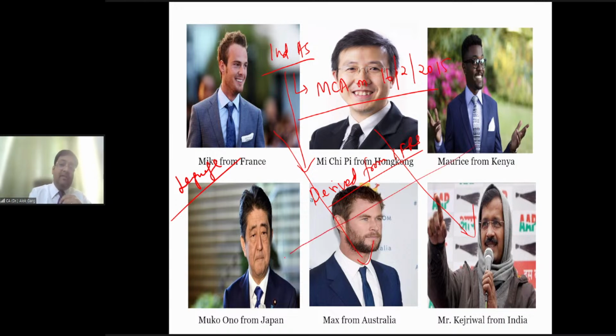This Morris wants to invest in the company of Mr. Muko Ono. So Mr. Muko Ono's financial statements have been prepared under Japanese GAAP, and Morris knows African GAAP or IFRS, let's say, right? So friends, in this entire world, if a person or an entity wants to invest in a different country, that person or entity will not be able to understand the financial statement of the other country. Why? What is the problem? Reporting language is the problem.